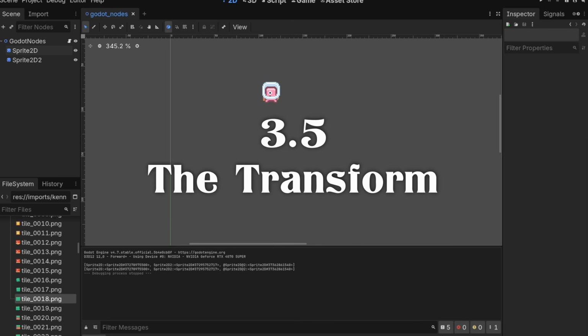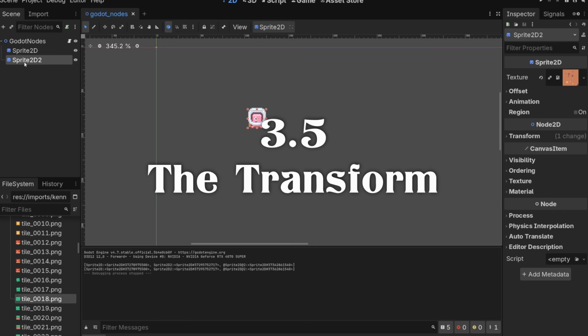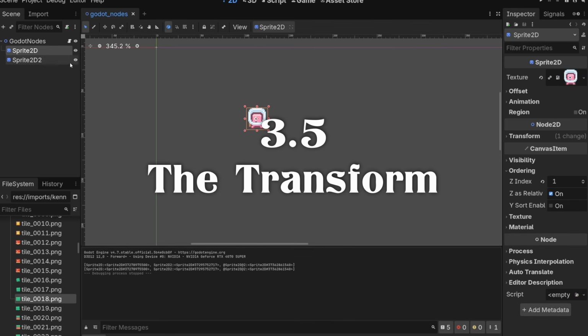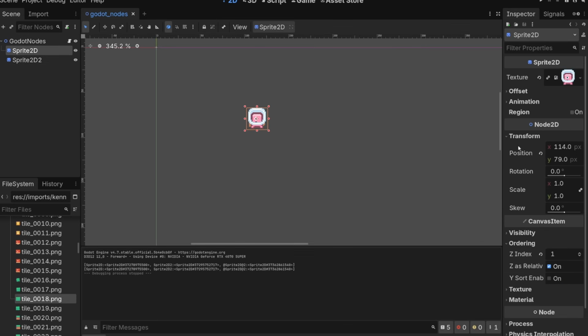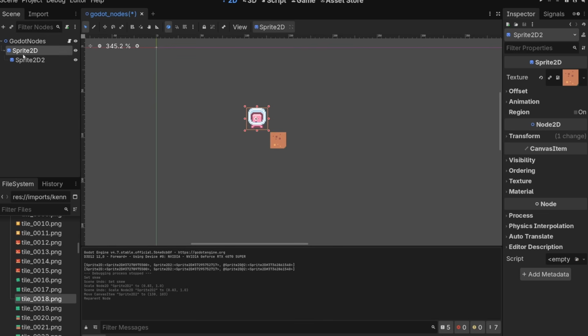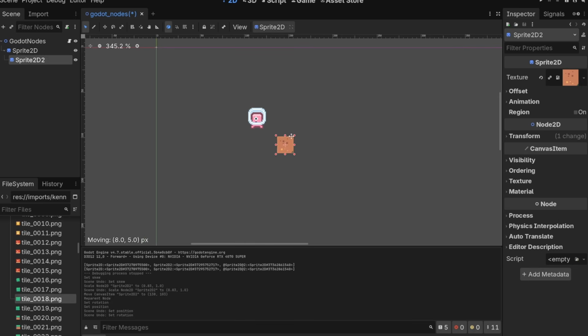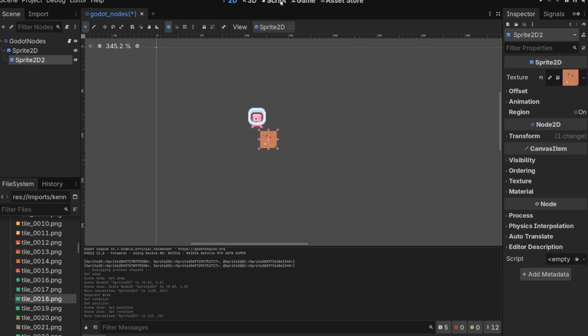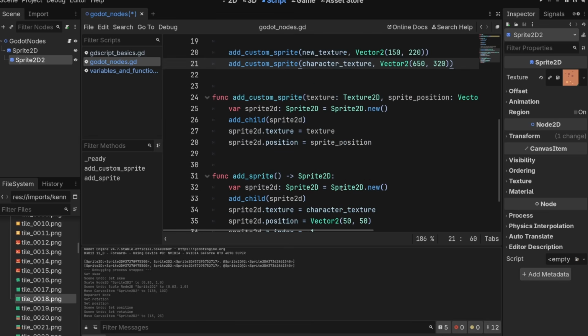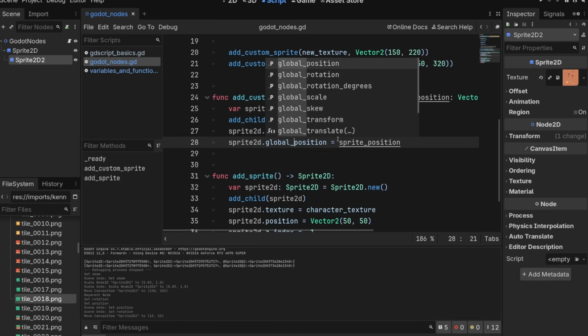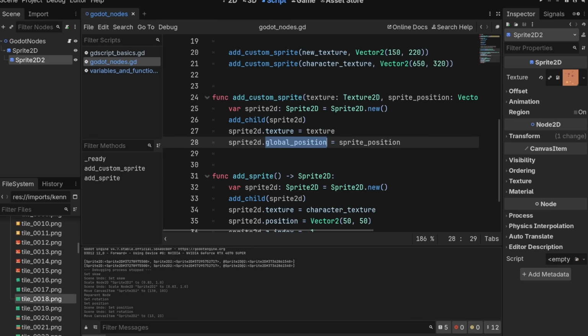Great. Just another thing to touch on that I already did kind of is that, remember, every single node 2D has a transform here that has a position, rotation, a scale, and I guess a skew, which I don't use very often. But the important thing about that is that if it has children, and I'm going to make this tile a child of this one, the transform affects all of their children. So keep that in mind. This can be a bit confusing. If you need to have something be a child of something that has a position, but still have the same position in the world, you can use .global position. Looks like .global position like that. And that will ignore the parent's positioning.